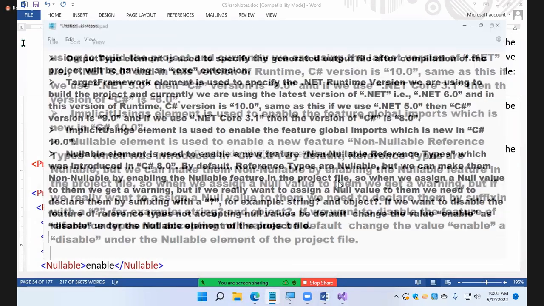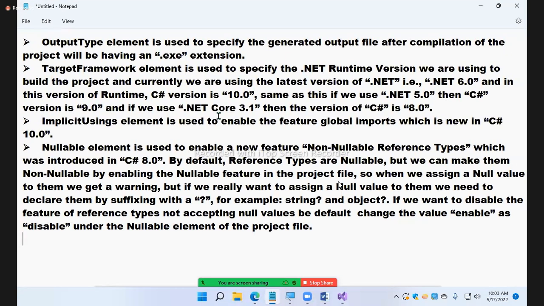What is the first option? The OutputType element is used to specify that the generated output file after compilation of the project will have an .exe extension. Another type of extension is also supported, guys, .dll. I'll show you that also in later classes. But now we are using exe. Next.